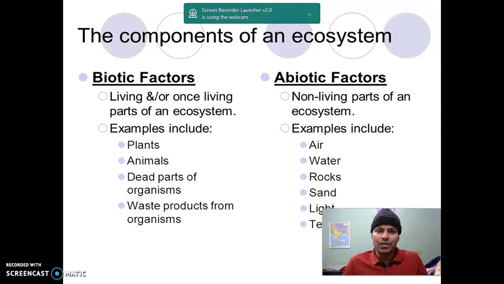The examples include plants, animals, dead plants of organisms, waste products from organisms. All these are from a living source. And abiotic factors, the examples include air, water, rocks, sand, soil, light, temperature, etc. That means the parts which have no life, but have an important role in sustaining all the living things.